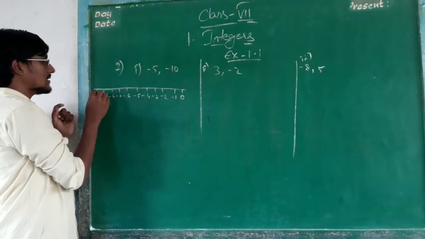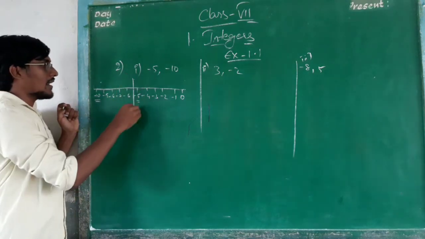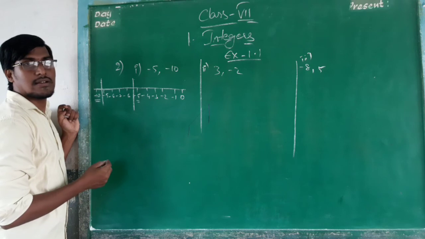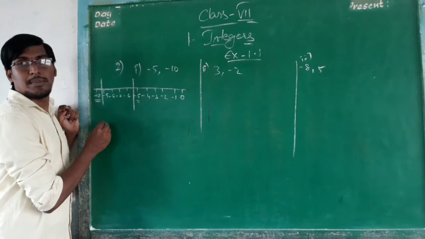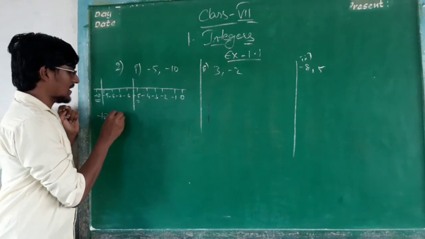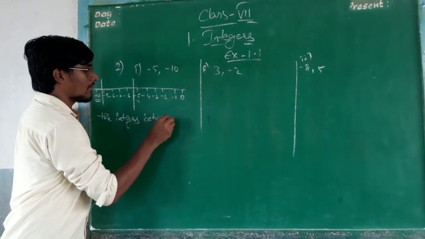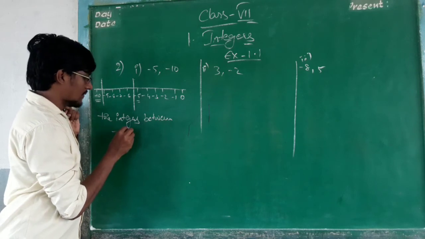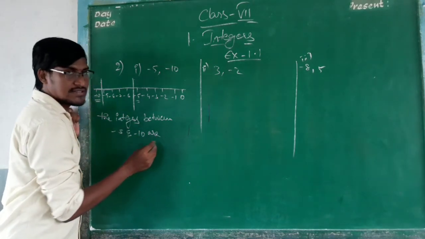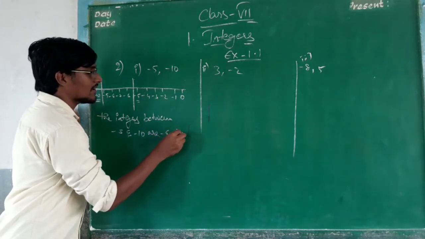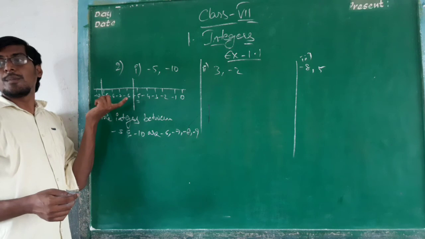So we have to write out the between values from minus 10 to minus 5. What are the between values? What are the integers between minus 5 and minus 10? What are the numbers? Minus 6, minus 7, minus 8 and minus 9. These are the numbers in between minus 5 and minus 10.